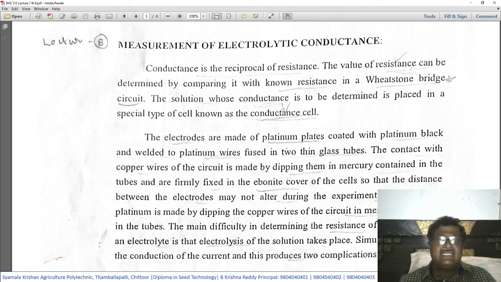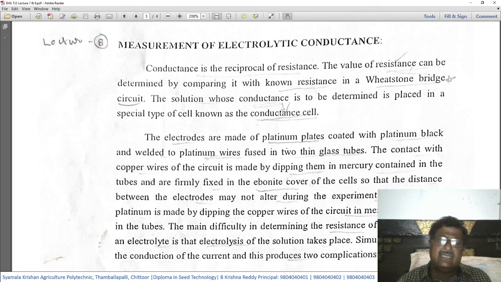The value of resistance can be determined by comparing it with a known resistance in a Wheatstone's bridge circuit. This Wheatstone bridge circuit is an instrument used to measure resistance. The solution whose conductance is to be determined is placed in a special type of cell known as the conductance cell. So to find out the electrical conductivity or conductance of an electrolyte, we use a specific cell known as a conductance cell.